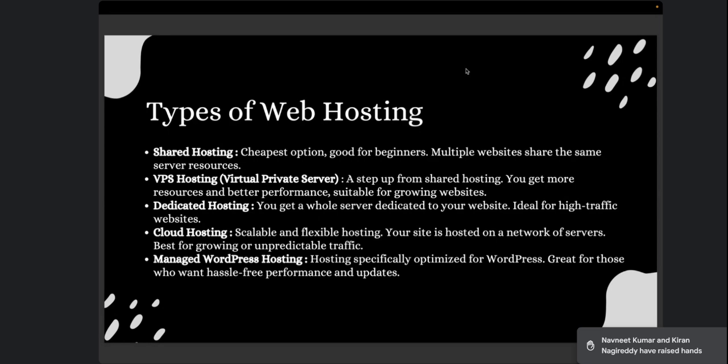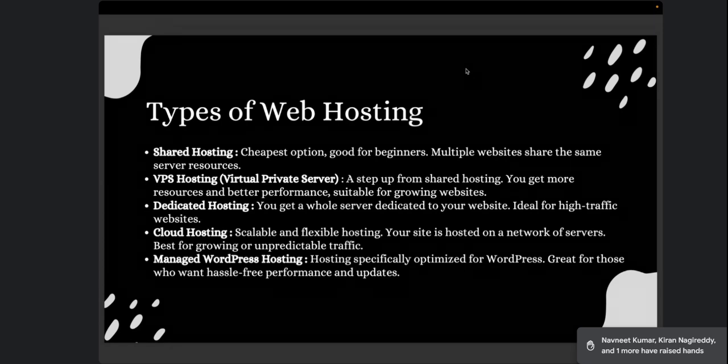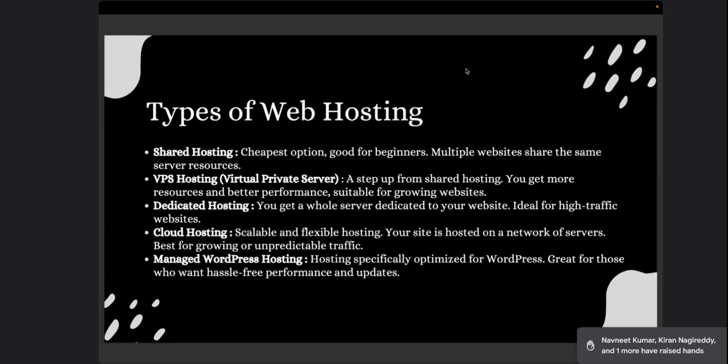Now again, maybe there is a Christmas sale or offer happening on my website, and there are a lot of people purchasing games. So what I do, only during the Christmas period from 25th December to 1st January, I will ask for more virtual CPUs, okay, because I want the performance and speed to be high. So these are the advantages which you will be getting in cloud hosting. Platforms like AWS, Google Cloud, and Microsoft Azure, you will be able to get these kinds of services for you.